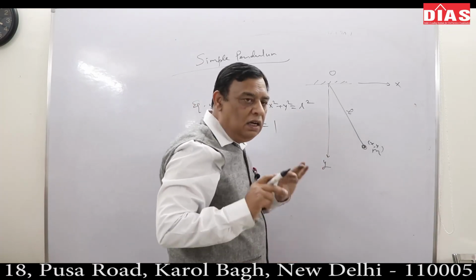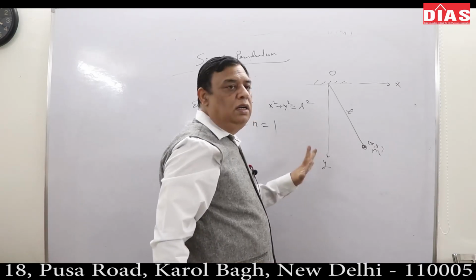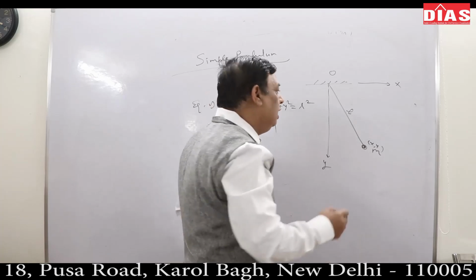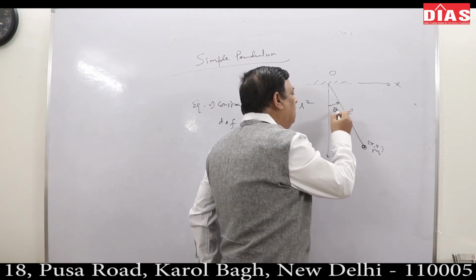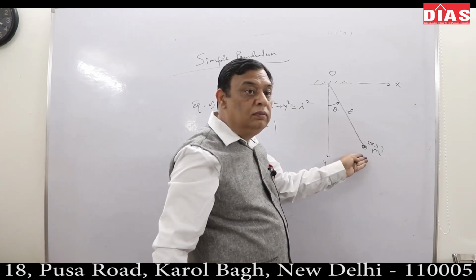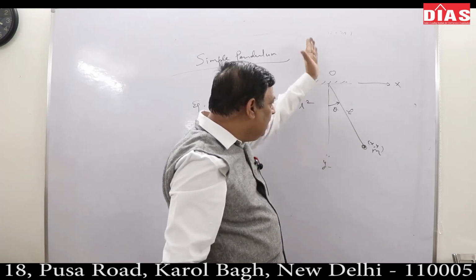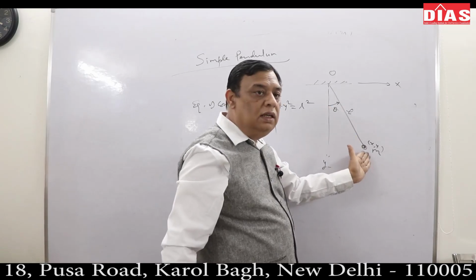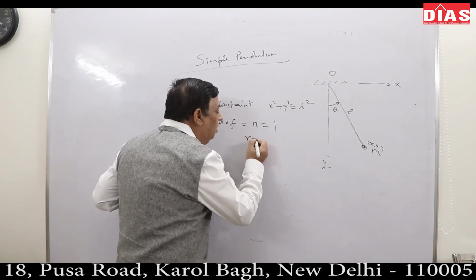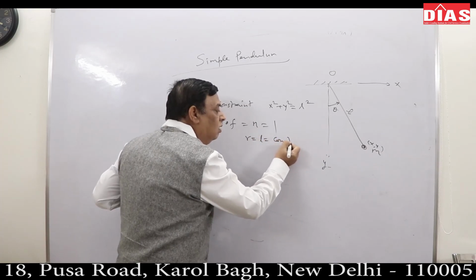Good. But for the generalized coordinate, I choose the best coordinate out of Cartesian or spherical polar. If I choose to represent theta, this is theta, and this would be r. This is the baseline. This is theta, then this would be r. So in r theta coordinates, r is L, which is constant.